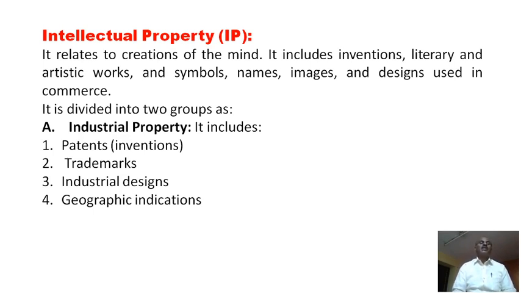These are some types of intellectual property that are present, and you also get asked in the examination: what is intellectual property. At that time you have to write patent, trademarks, industrial design, geographic indication. These are the types present in the form of intellectual property.